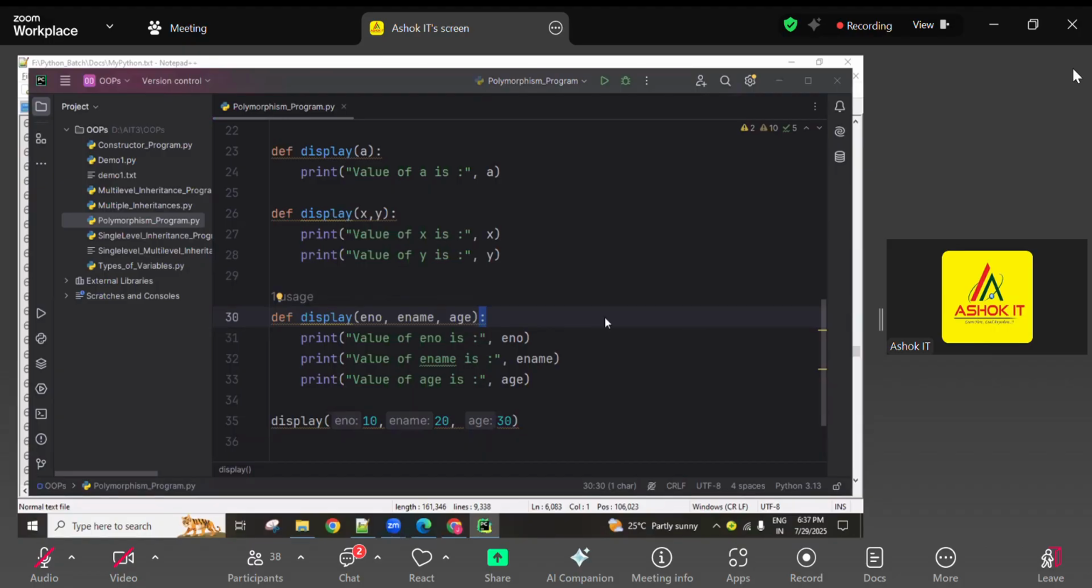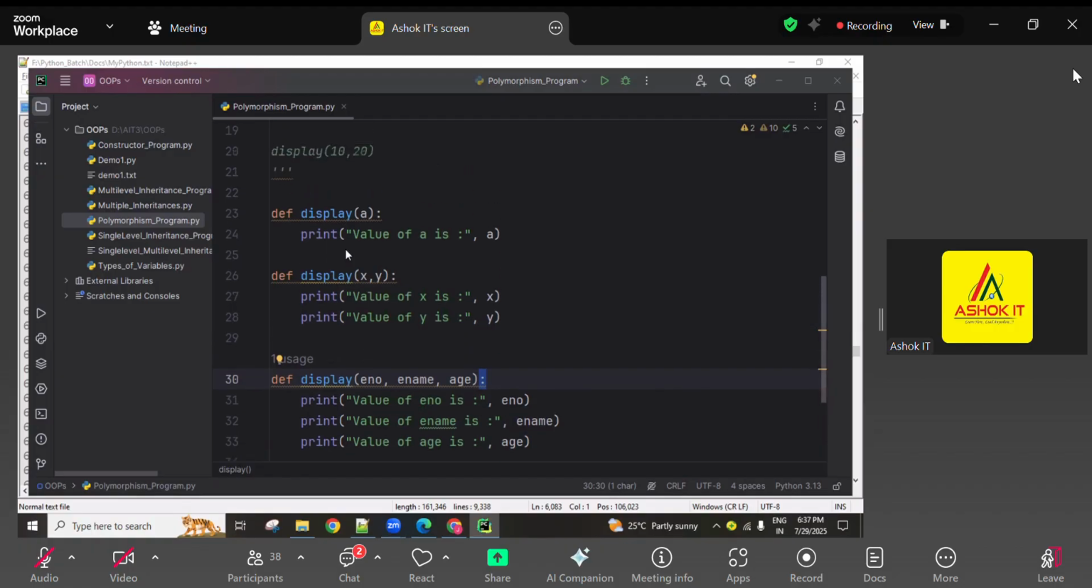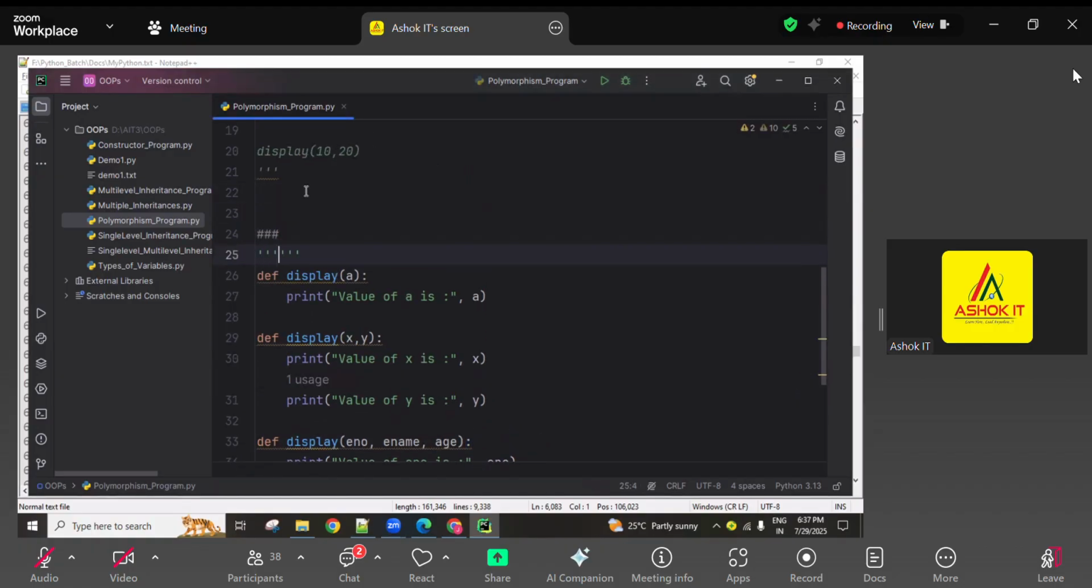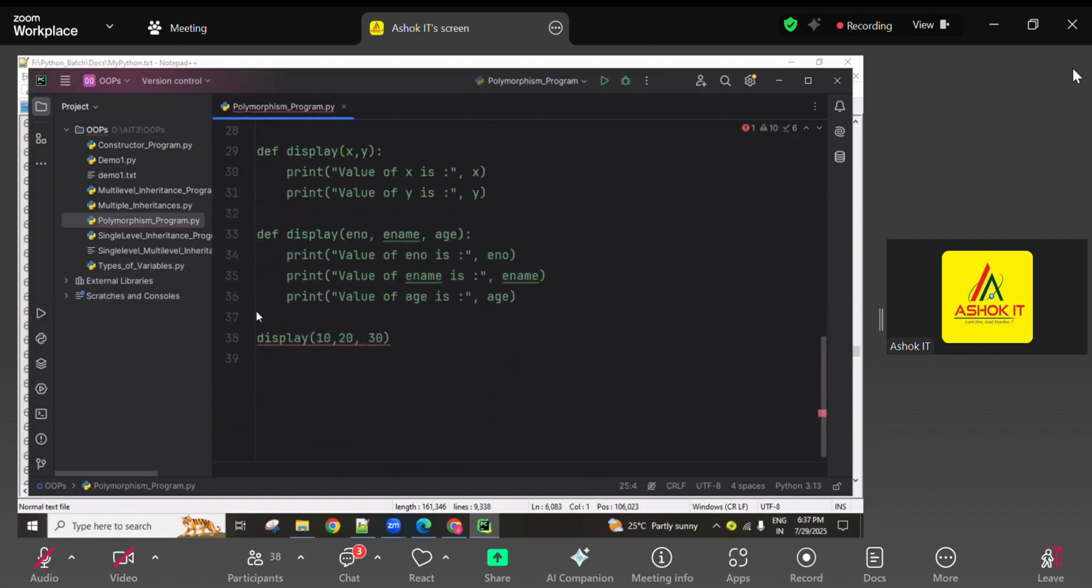So far is clear, everyone? How did this one work successfully? But I didn't give proper name and proper age values and all. Whether it is working or not, that is my intention.